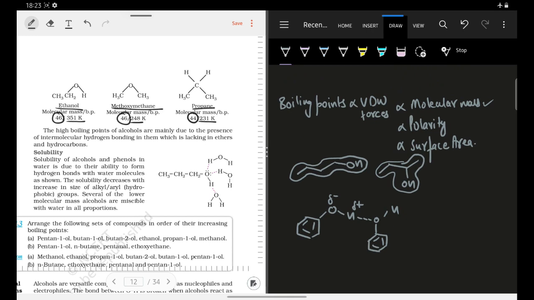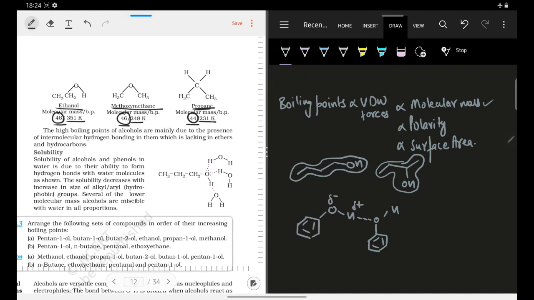We take molecular mass as constant, because right now what we want to do is that we want to see that how the boiling point changes with the change in the functional group. We do not want to know कि how it will change with changing the molecular mass. So we will have to fix that factor, we will have to make that factor constant. So this is done by taking compounds of similar molecular masses, है ना? So we know that in simple hydrocarbons there is no polarity.